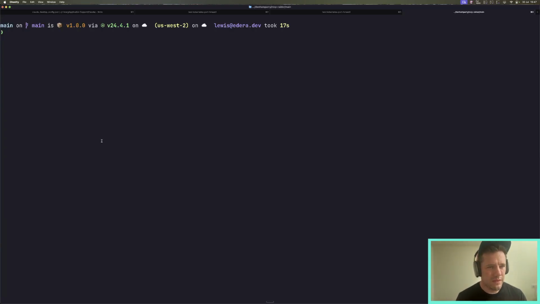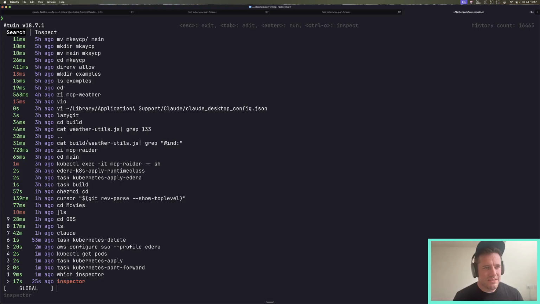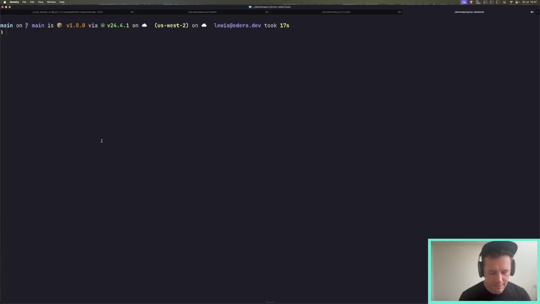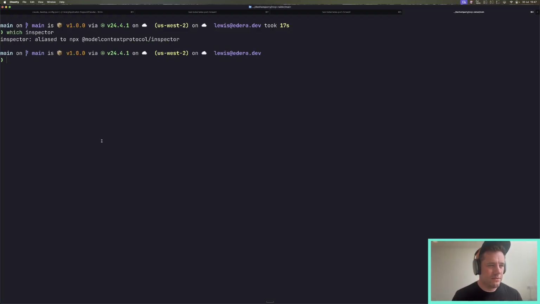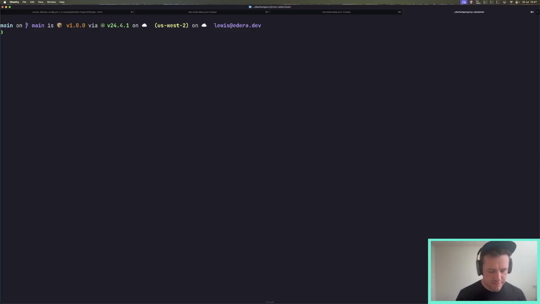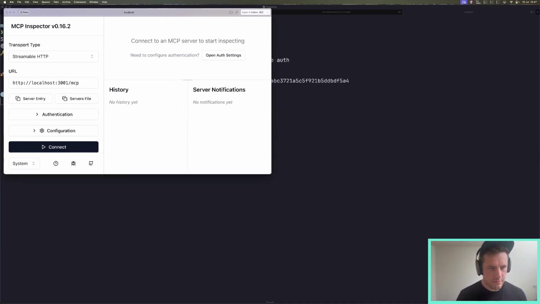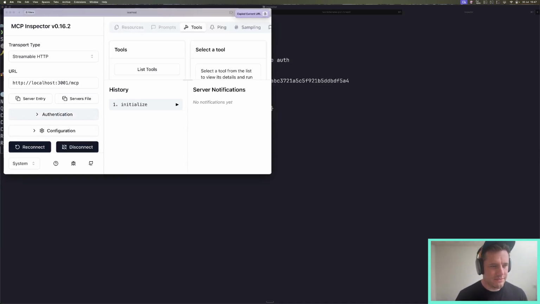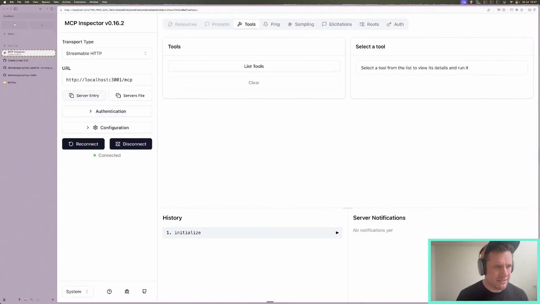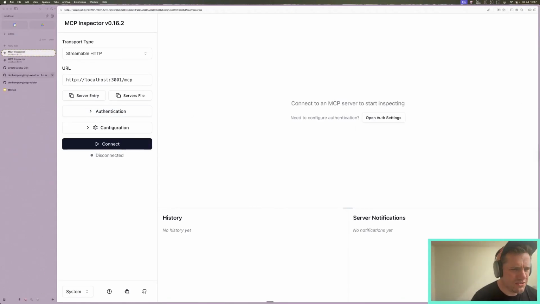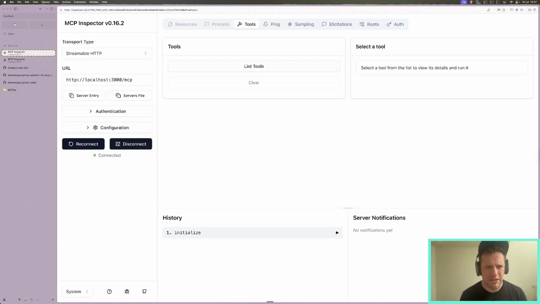So now we're going to use Inspector, which is npx @modelcontextprotocol/inspector, to be able to test out these MCPs. So if I run Inspector, this will open up a browser for me. And if I click connect, we can see that that's connected. Now let's take this to a bigger screen. And we also want to be able to connect onto MCP Weather, which is on localhost 3000. There we go. So this is a debugging tool to be able to inspect the MCPs.